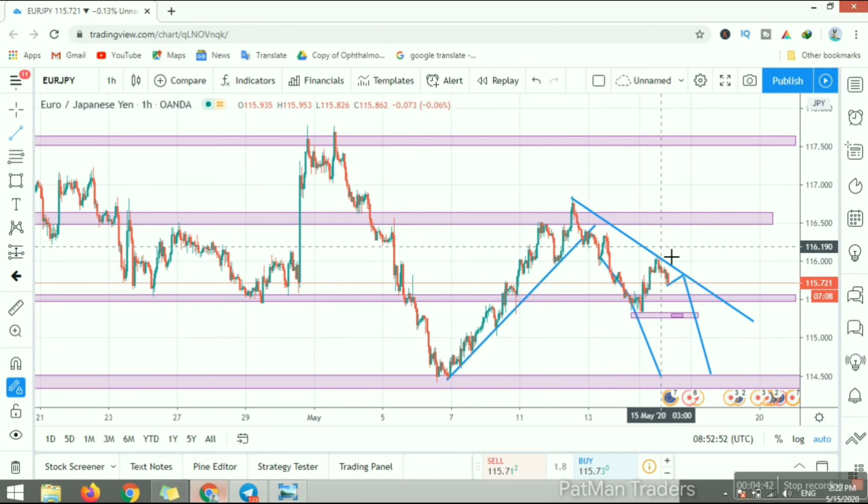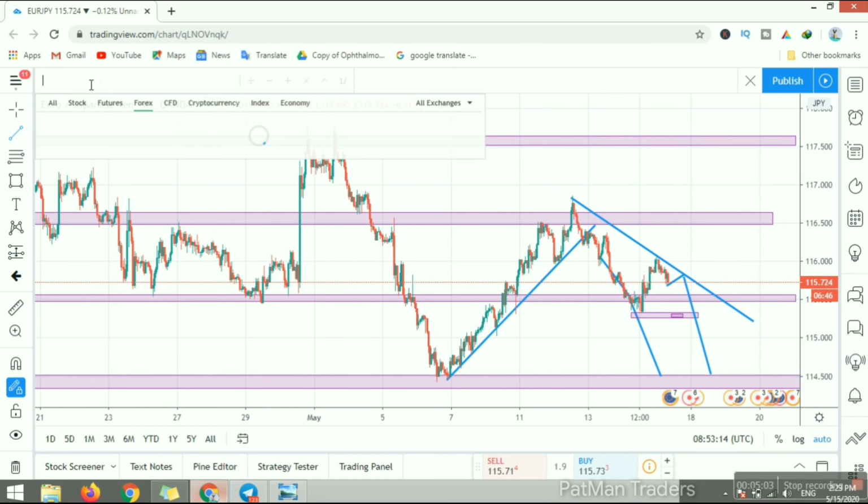Don't go for a buy trade, wait for the sell confirmation. The sell confirmation area is 115.210. This area will be the sell confirmation area. So we will go on to the next currency.